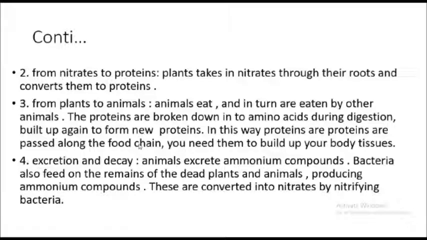Beginning from the grassroots, some animals like cows may feed on that and gain proteins, and that animal might feed a human being, and the human being may gain proteins. This process that is happening we call a food chain. You need protein to build up your body tissue. For body tissue to be strong, it requires what? Protein. Protein is the only thing which builds up your body tissue.